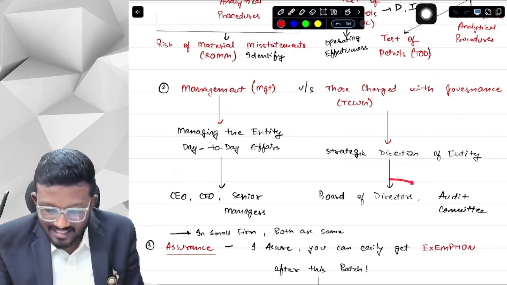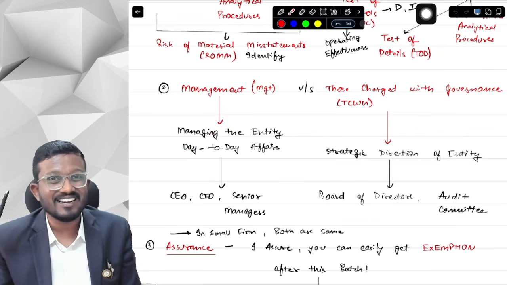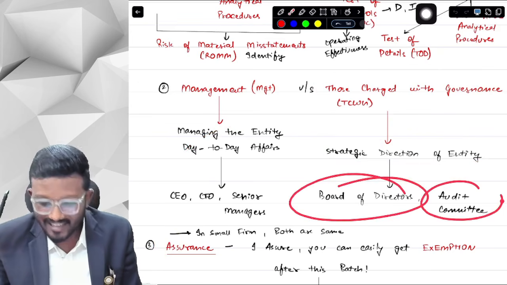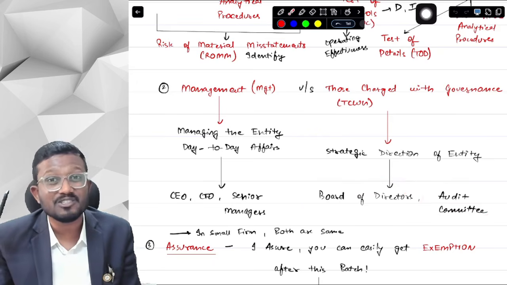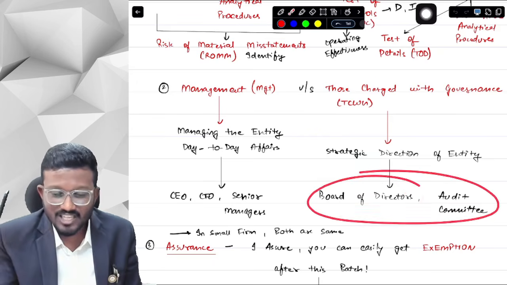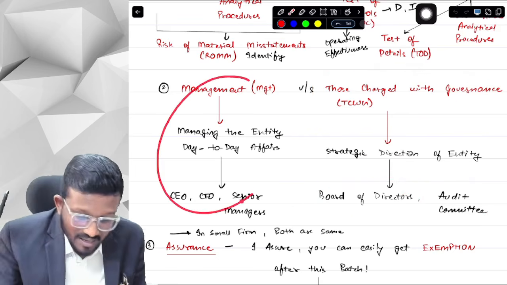For example, these are the board of directors. You have studied in the law what the board of directors are. Who are the board of directors? The audit committee, which takes all the decisions of the audit. They are those charged with governance. Sir, this is the difference between management and TCWG.